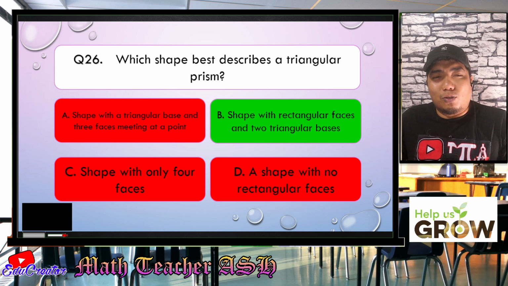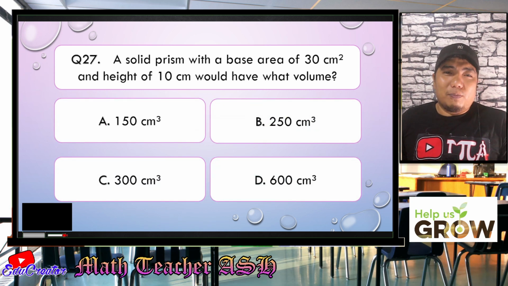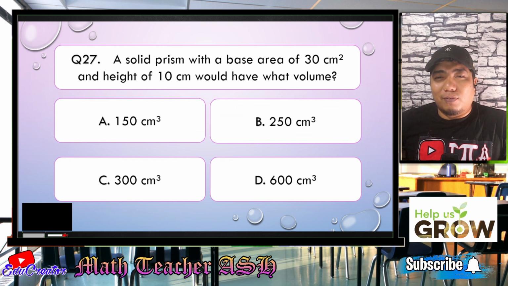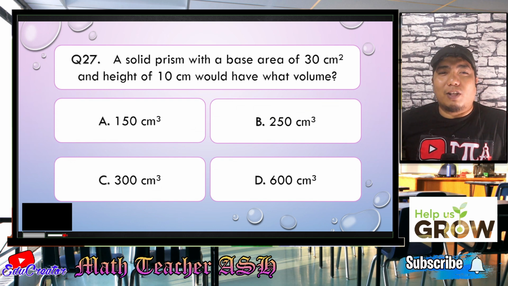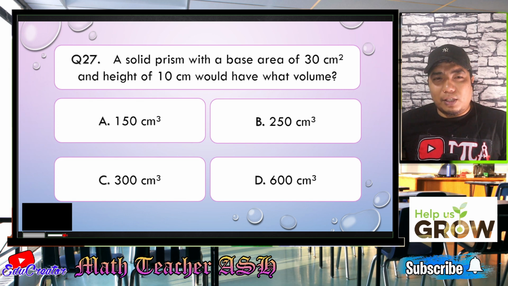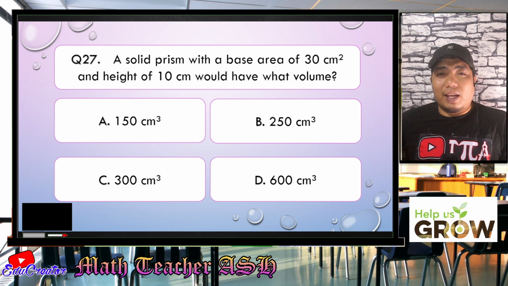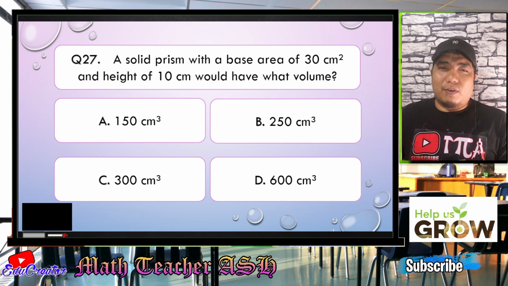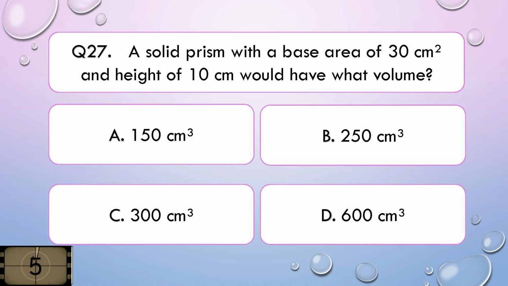Now let us go to question number 27. A solid prism with a base area of 30 square centimeters and a height of 10 centimeters would have what volume? Is it A, 150 cubic centimeters, B, 250 cubic centimeters, C, 300 cubic centimeters, or letter D, 600 cubic centimeters? I'll give you 5 seconds to think about your answer.